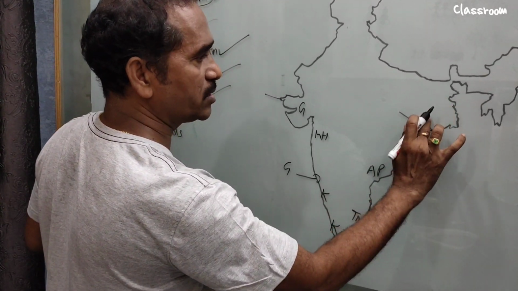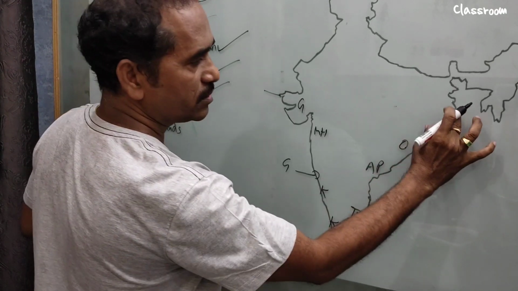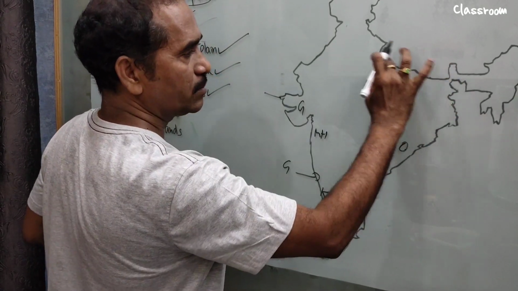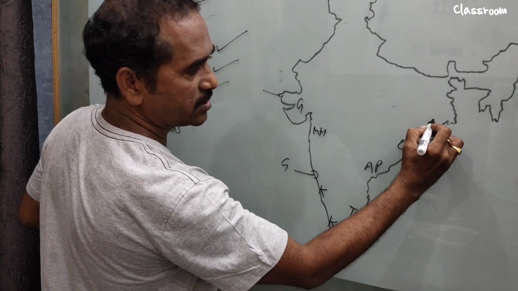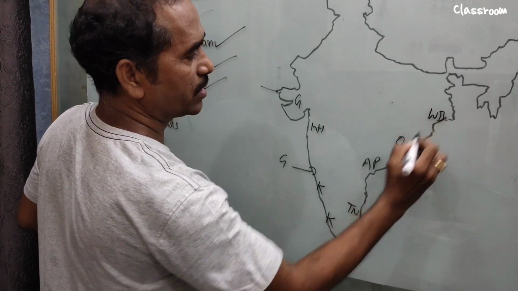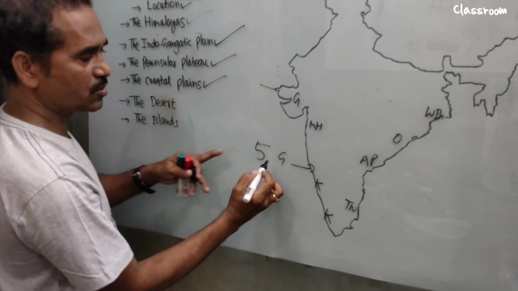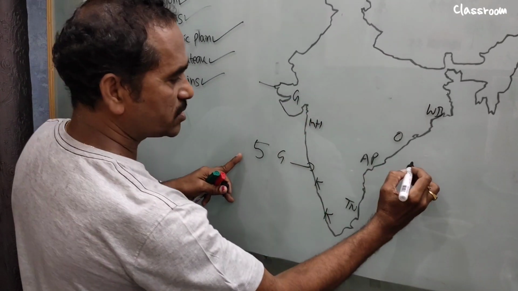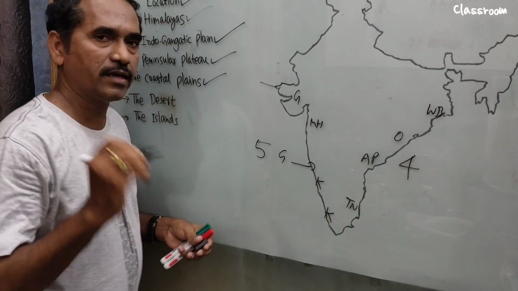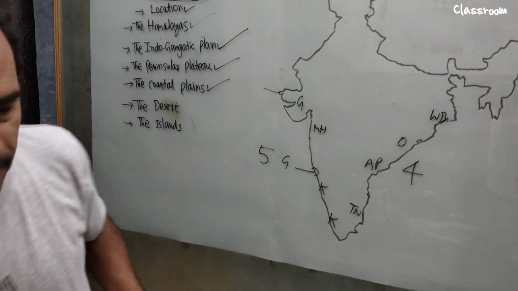Okay, we count it as a coastal state. Though this part belongs to the northern plains, it is also a coastal state: West Bengal. How many states? 1, 2, 3, 4, 5. Five on this side. West coastal states 5. East coastal states 4. Total 9 coastal states are there in India.